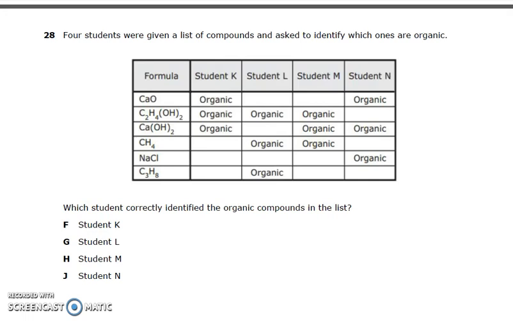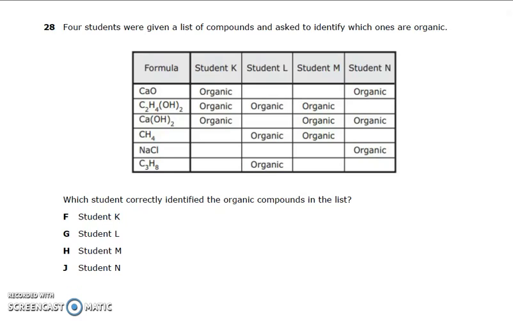Number 28. Four students were given a list of compounds and asked to identify which ones are organic. Which student correctly identified the organic compounds in the list? F. Student K. G. Student L. H. Student M. J. Student N.